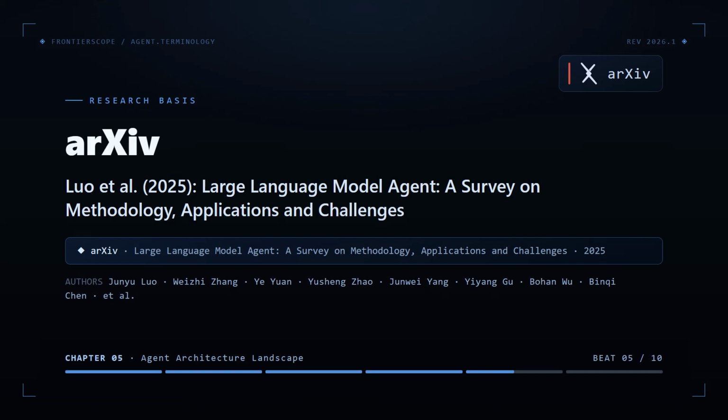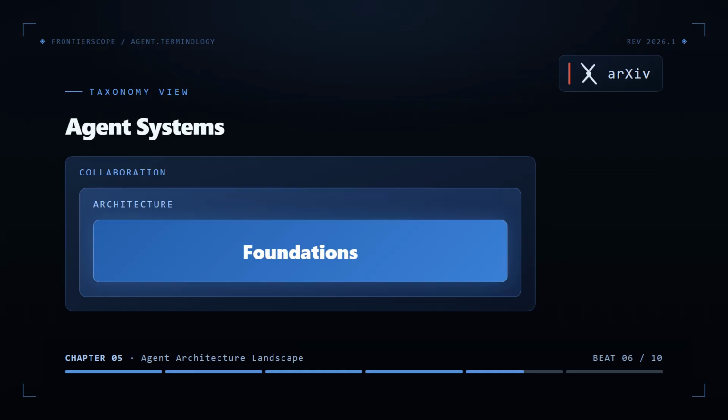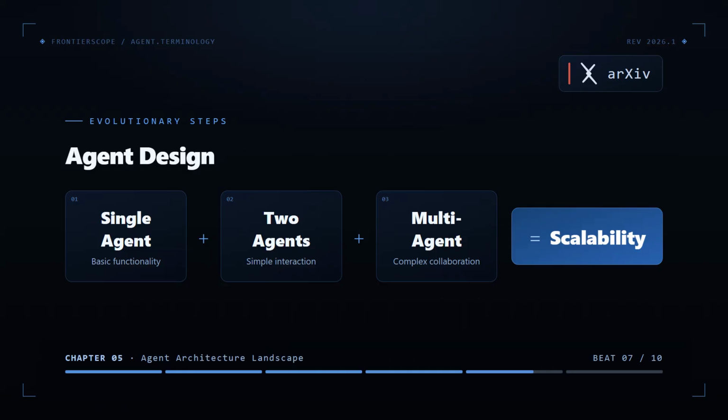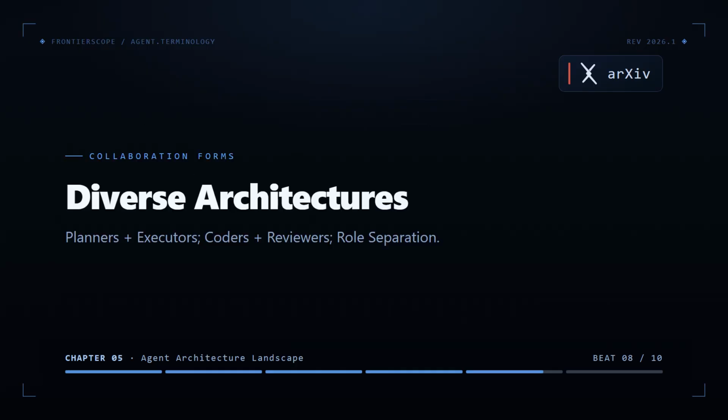The survey breaks down agent systems through a methodology-centered view, which essentially maps out how these pieces fit together. They see a clear evolutionary path, starting with single agents, then moving to designs incorporating two agents, and eventually more complex multi-agent collaborations. These collaborations take different forms. You'll see architectures built around planners handing off tasks to executors, or coders working alongside reviewers, all the way up to systems where roles are specifically separated between agents.